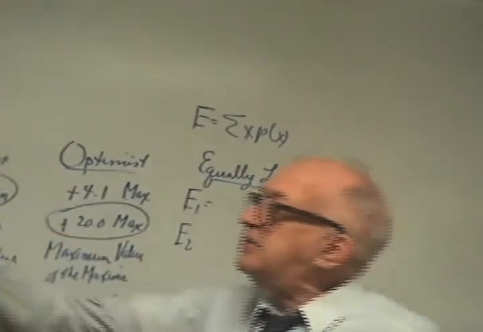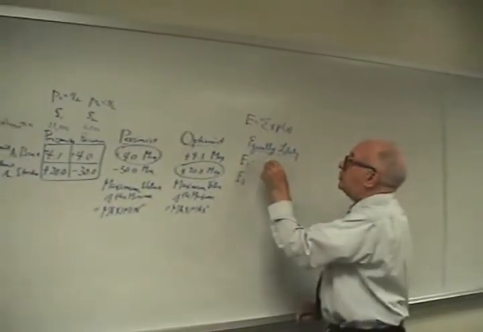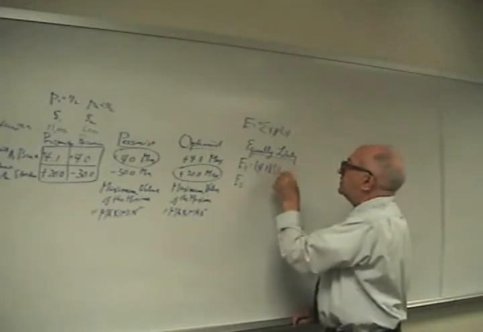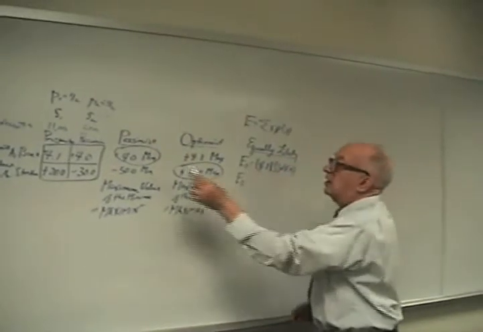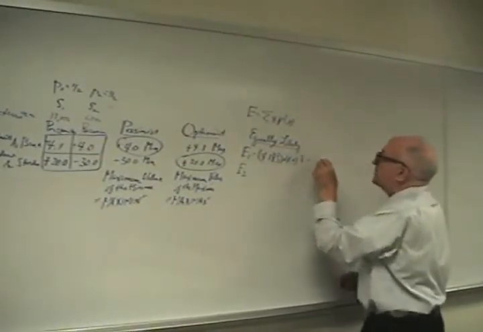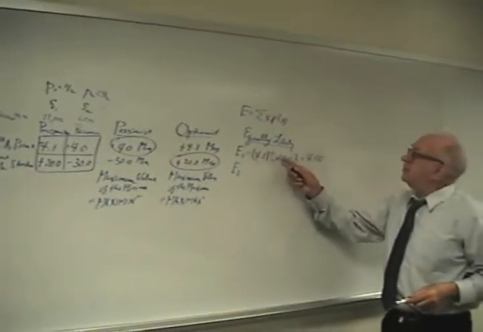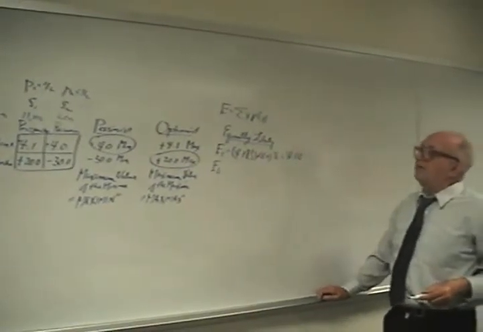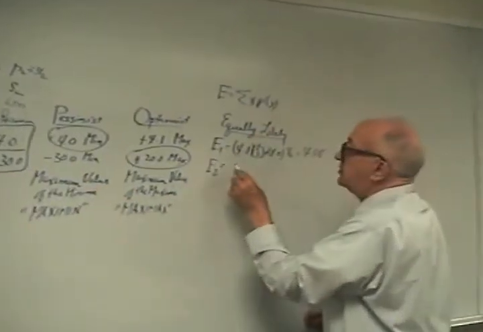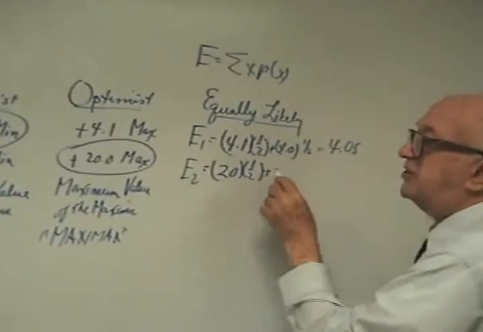For E1, we take this times a half plus this times a half, so we get what? 4.1 times a half plus 4.0 times a half. If we work this out, it comes out to be 4.05. And for E2, we take the figure here at the second row, 20 times a half plus minus 30 times a half.